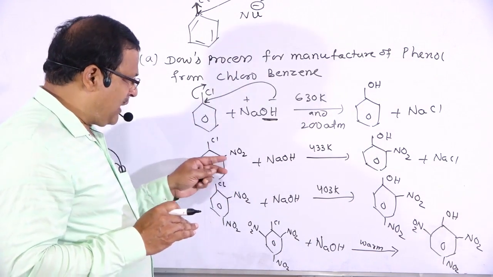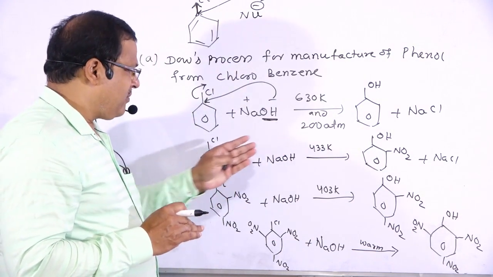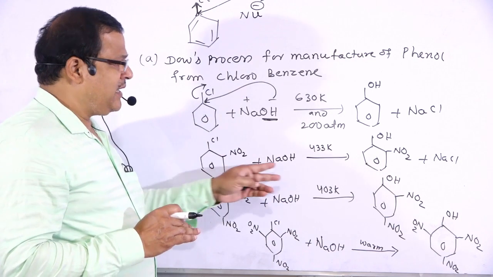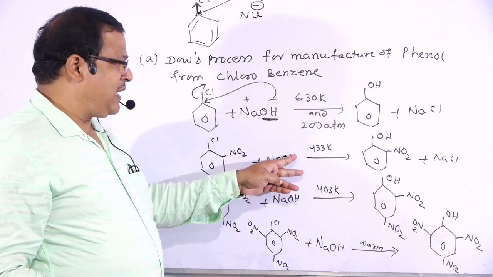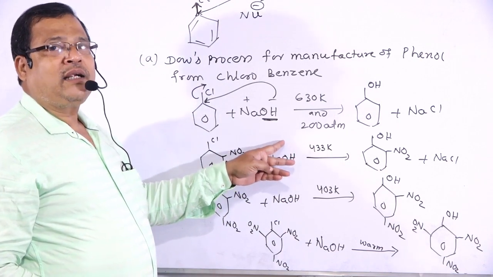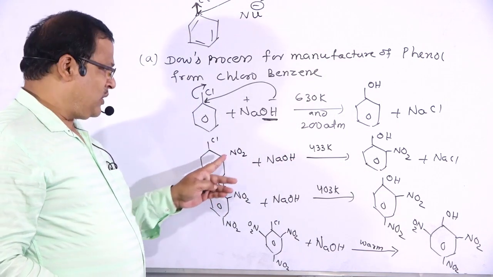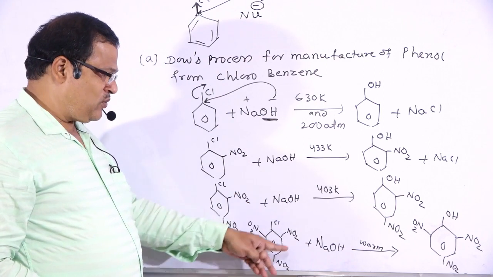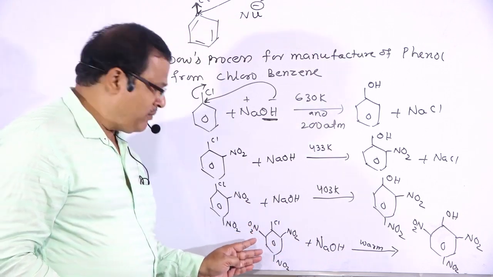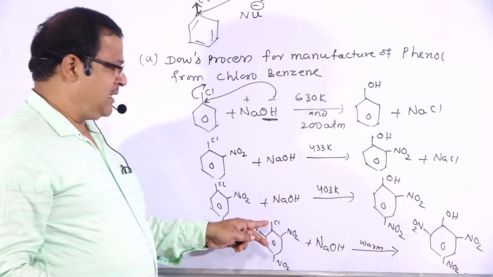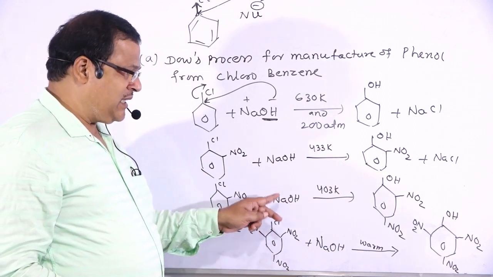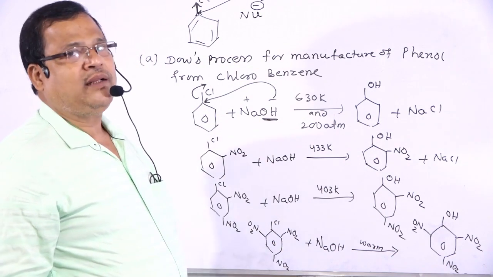The NO2 group withdraws electrons from the ring, therefore the nucleophile can easily attack. The nucleophile, being negatively charged, attacks the electron-deficient center. So the NO2 groups withdraw electrons from the ring towards themselves. Therefore the electron density in the ring decreases, and the chlorine atom can be easily replaced by the nucleophile.